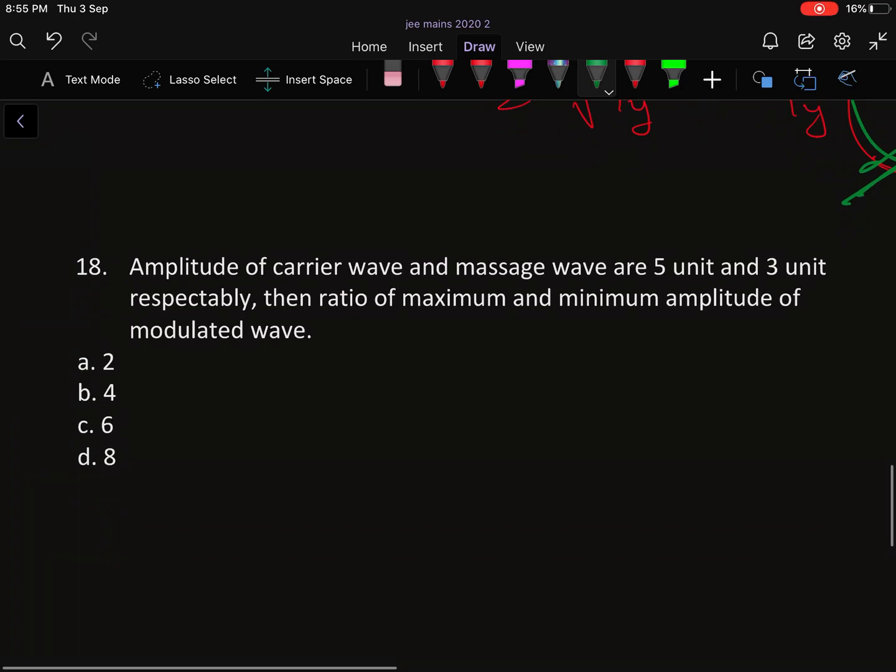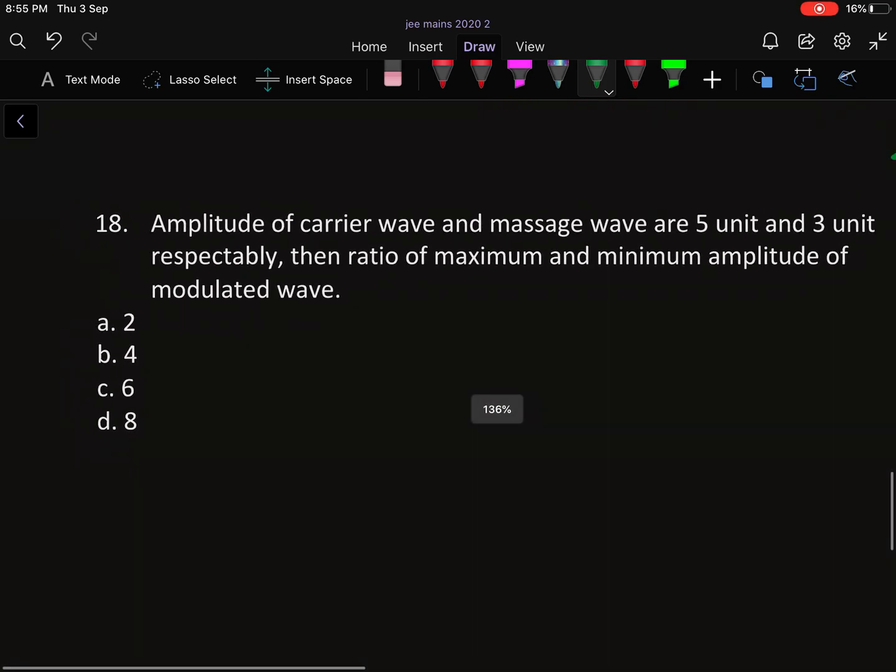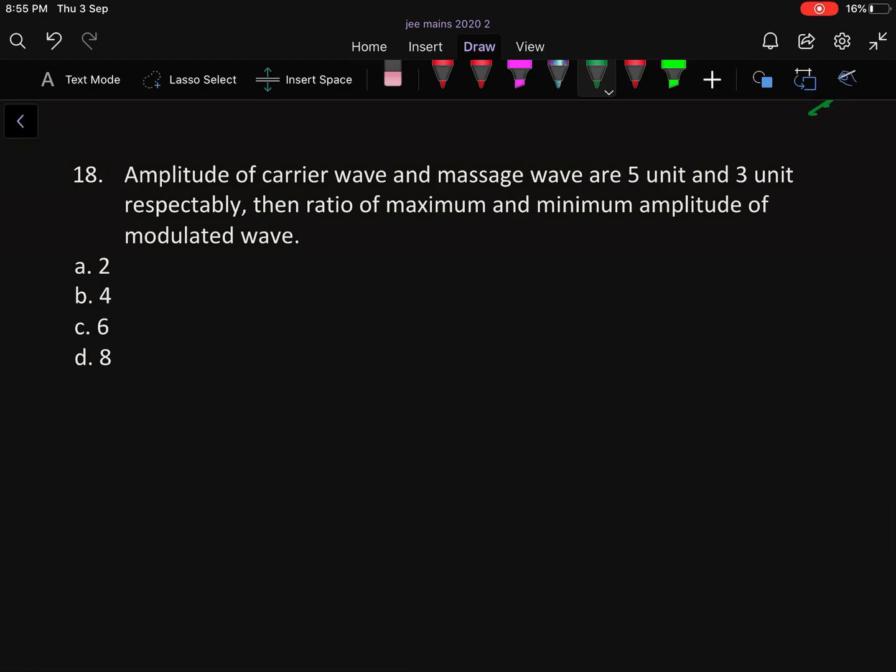Okay, so you can see that the paper was comparatively easy. The next question is from communication. First see the question. The amplitudes of a carrier wave and a message wave are 5 unit and 3 unit respectively. Then find the ratio of maximum and minimum amplitude of the modulated wave. So what happens? Modulated wave equals message wave plus carrier wave.